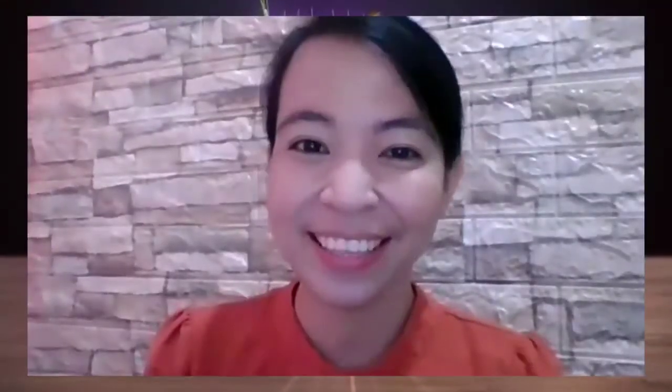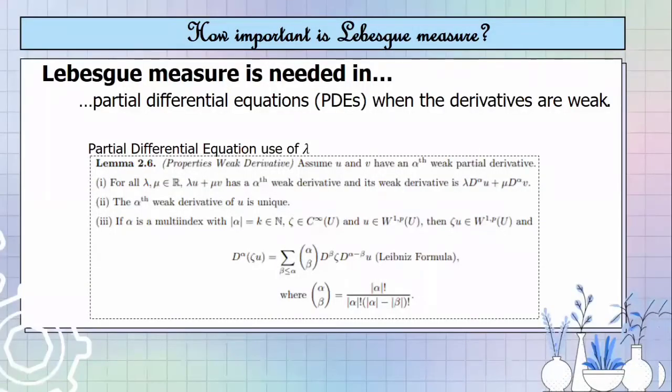Hi everyone, this is Lebeg Danes, a PhD student in SciEd, and I am to present how important Lebesgue measure is. This Lebesgue measure is significant in understanding its subsequent topic, which is the Lebesgue integral. This Lebesgue measure, which is the prerequisite of the Lebesgue integral, is needed in dealing with partial differential equations, that is, when the derivatives are weak.